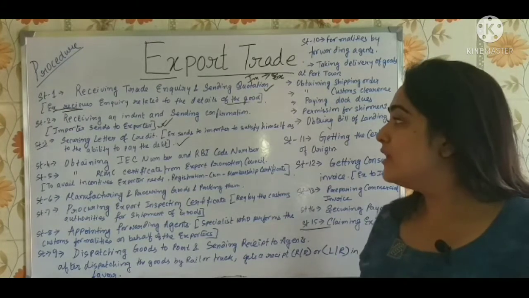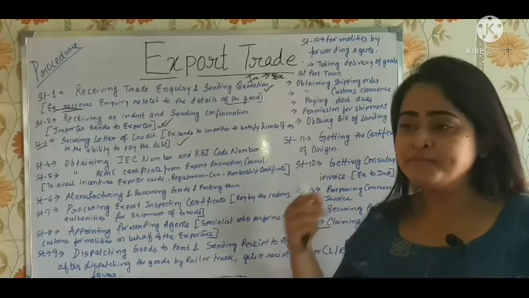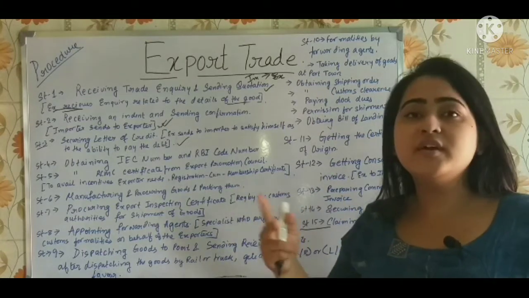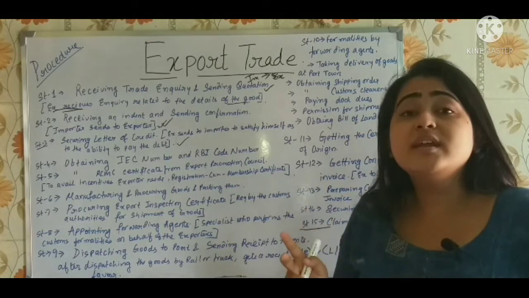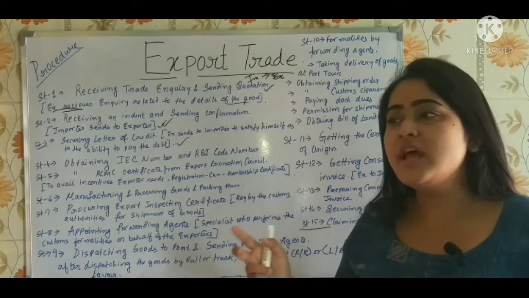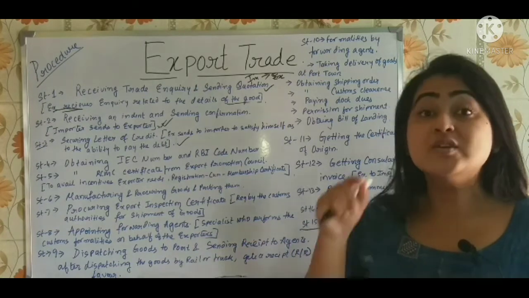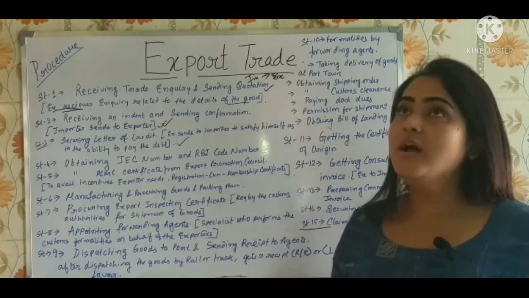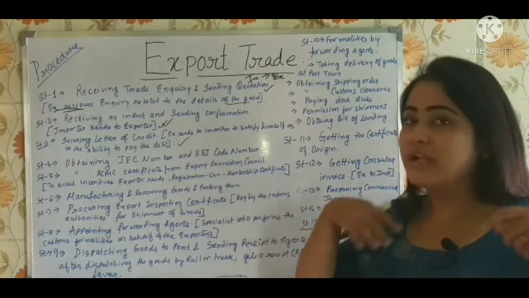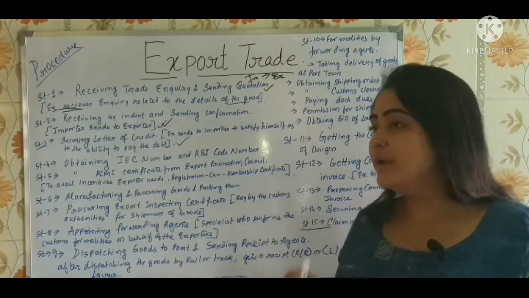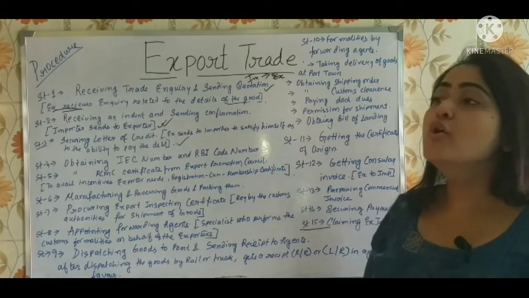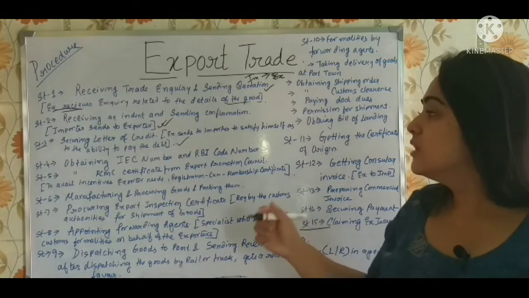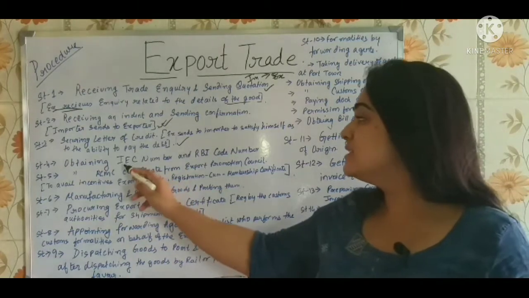What is happening here? The exporter sometimes will feel that okay, I am delivering the product, but I am delivering it on credit, so will the importer be able to pay me? So for that, first of all, the exporter will claim for the securing letter of credit, and then the importer will have to submit it to the exporter. The fourth one is obtaining ICE number.